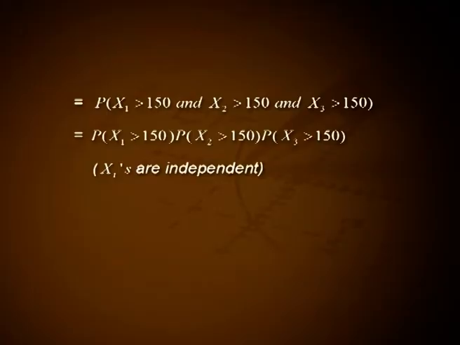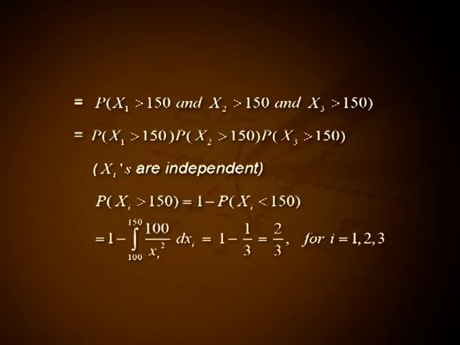2. P of none of the 3 tubes will have to be replaced during the first 150 hours of operation is equal to P of x1 greater than 150 and x2 greater than 150 and x3 greater than 150. That is equal to P of x1 greater than 150 into P of x2 greater than 150 into P of x3 greater than 150, because the xi's are independent.